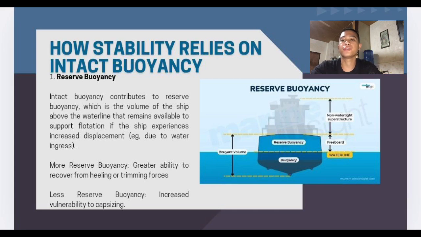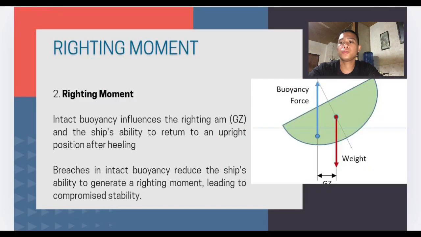Intact buoyancy contributes to reserve buoyancy, which is the volume of the ship above the waterline that remains available to support flotation if the ship experiences increased displacement, for example due to an increase in load. More reserve buoyancy means greater ability to recover from heeling or trimming, versus less reserve buoyancy, which means increased vulnerability to capsizing.